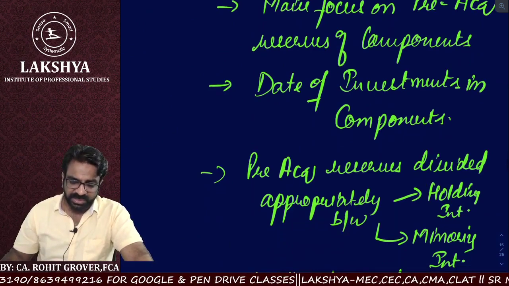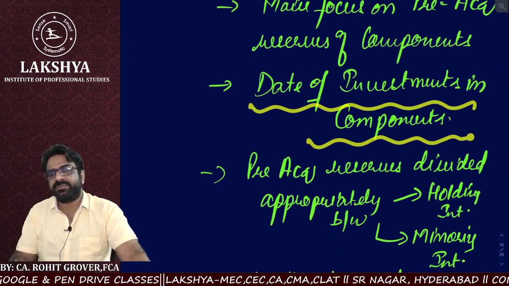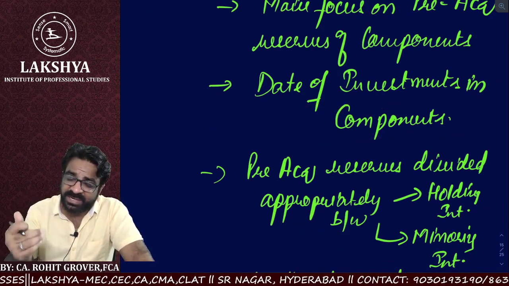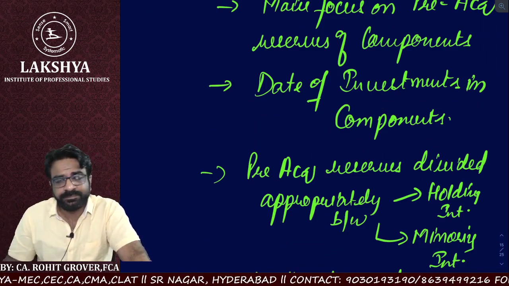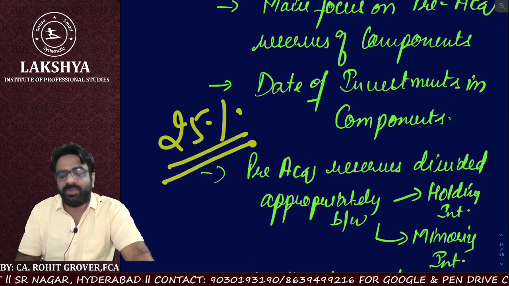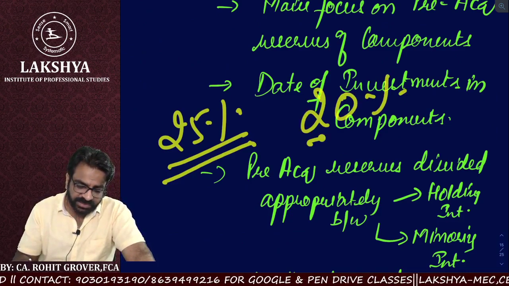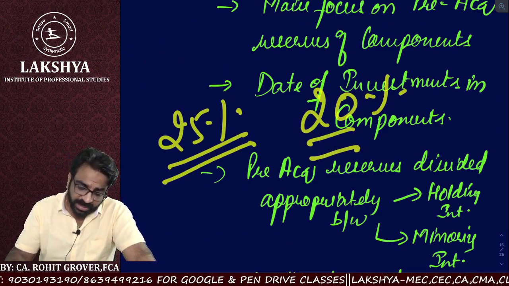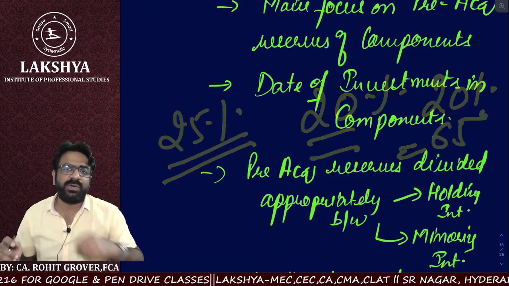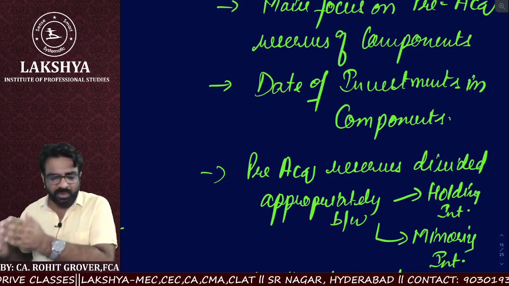Then he has to see the various different dates on which the investments in components were made. You always have to keep looking at on which dates the investment was made, in how much manner and in which way. Say for example, the first investment was made on 15 August 2020, that was 25%. Then 18 August another 20%. Now it is 45%. Then 7 October another 20%. Now it is 65%. So it means from associate it has turned into a subsidiary. So dates of investments in the components are also important.